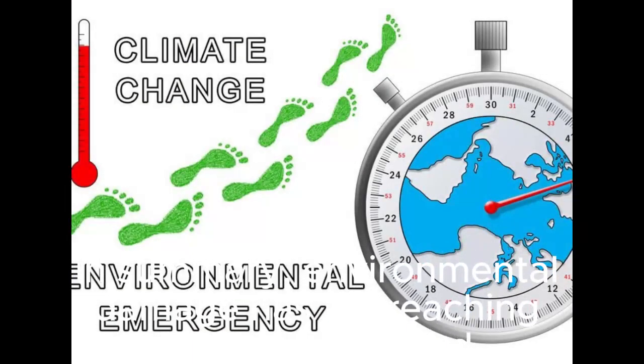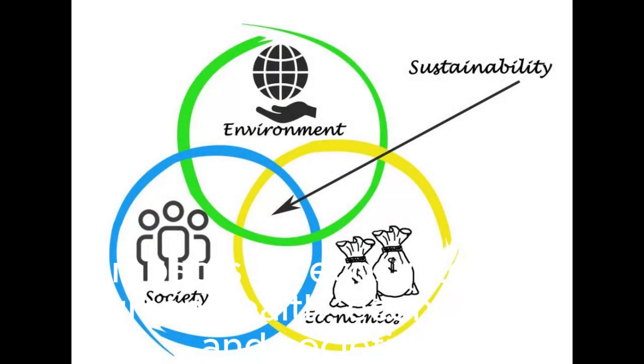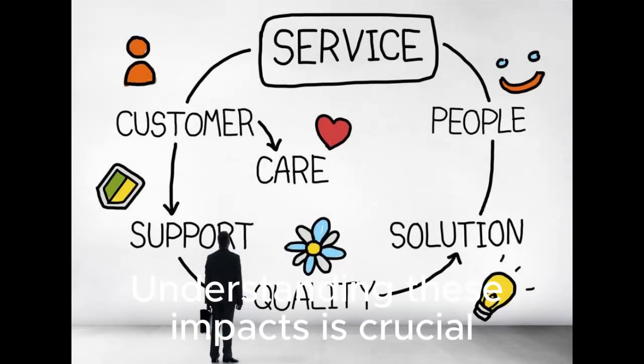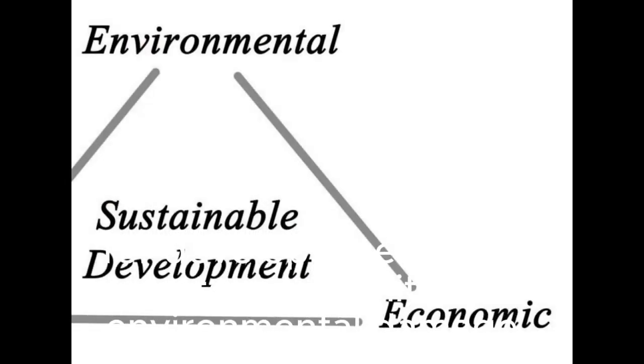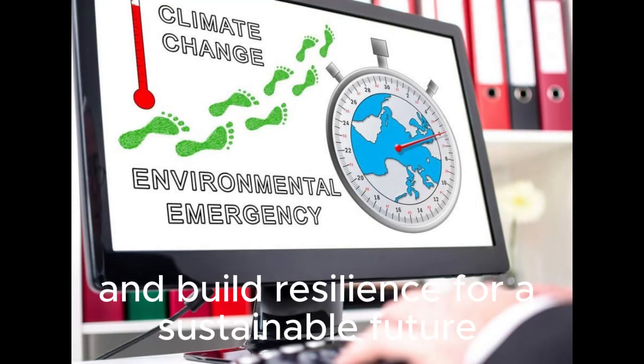In summary, environmental damage has far-reaching and multifaceted impacts on ecosystems, human health, economies, and societies. Understanding these impacts is crucial for developing effective strategies to mitigate environmental damage, adapt to its consequences, and build resilience for a sustainable future.